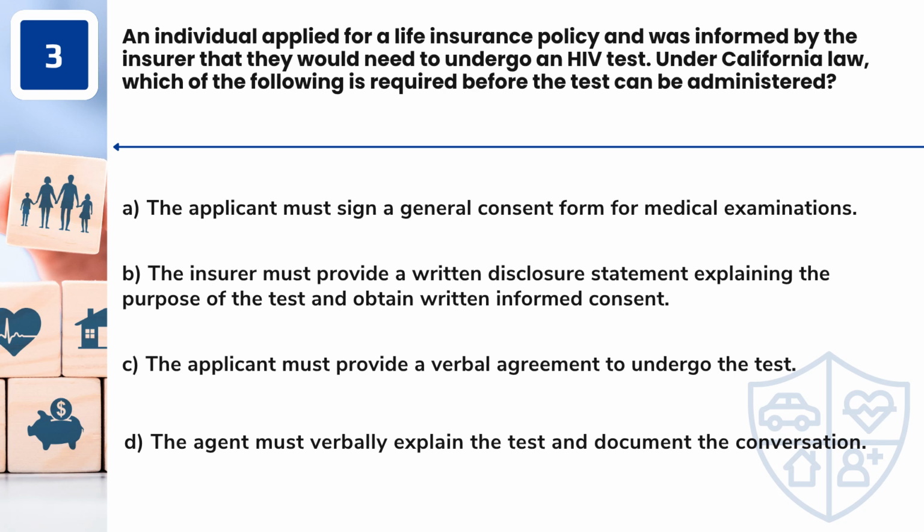Question 3. An individual applied for a life insurance policy and was informed by the insurer that they would need to undergo an HIV test. Under California law, which of the following is required before the test can be administered? A. The applicant must sign a general consent form for medical examinations. B. The insurer must provide a written disclosure statement explaining the purpose of the test and obtain written informed consent. C. The applicant must provide a verbal agreement to undergo the test. D. The agent must verbally explain the test and document the conversation.